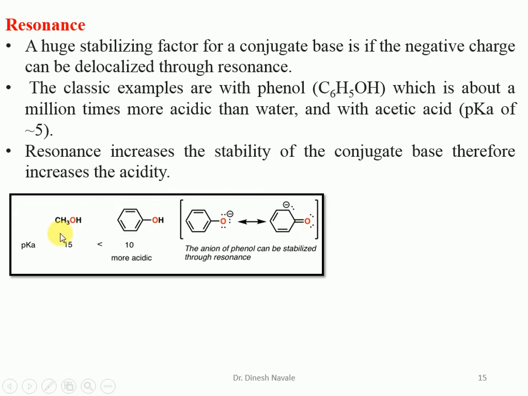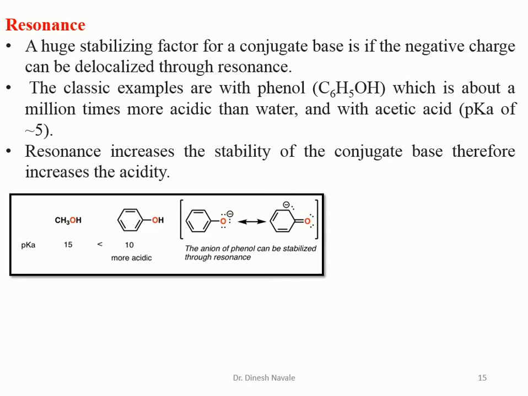This is the same example which we have seen in the previous slide also. This is methanol and this is phenol. If we look at the acidity of alcohol and phenol, in the case of methanol, after loss of the proton, it forms the methoxide ion as the conjugate base. This molecule does not show any resonating property. So the conjugate base of methanol, the methoxide ion, cannot be stabilized by resonance structures.